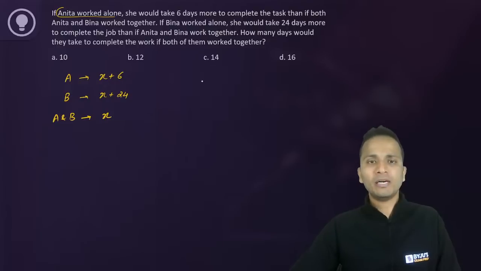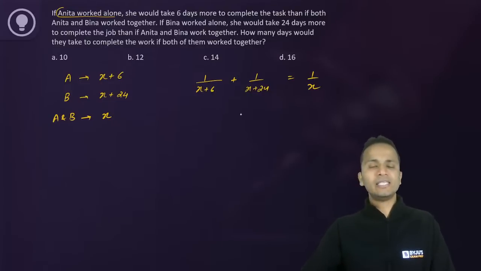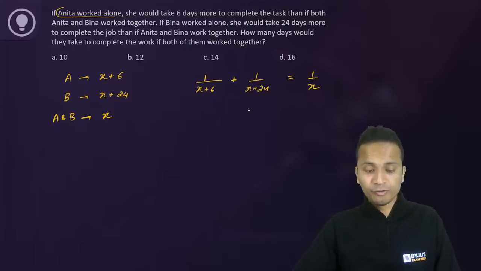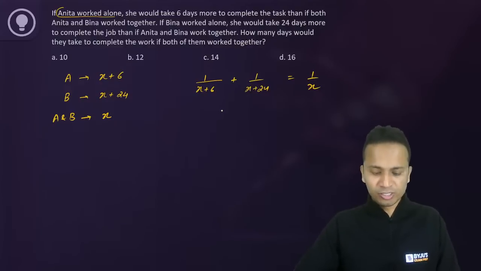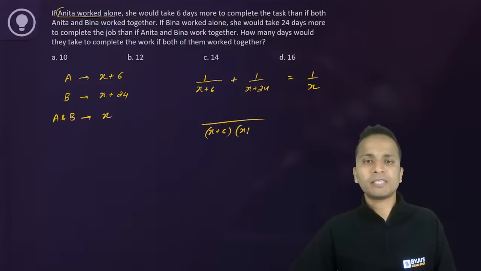I'll apply the simple formula. 1 day work: 1 upon X plus 6 plus 1 upon X plus 24 is equal to 1 upon X. Now taking LCM, doing cross multiplication, we can find the value of X. Now I've got answers from a lot of you. So let's see if 12 is the correct answer. I am hopeful that 12 should be the correct answer because this is the answer given by all of you. Nice, good to see. So let's take the LCM. X plus 6 into X plus 24, and in the numerator it will be X plus 24 plus X plus 6, that is 2X plus 30, and that is equal to 1 upon X.